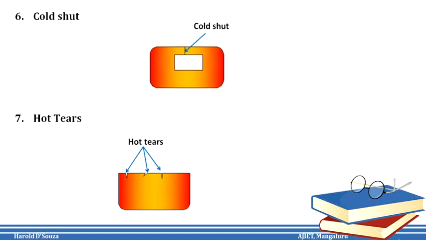Cold shut. Here the two portions of the metal flow together, but lack of fusion due to premature freezing results in a defect called cold shut. The causes here are a poor gating system, low melting temperature, and also lack of fluidity. The remedies for this are to place gates and risers at proper locations, and metal fluidity should be high.